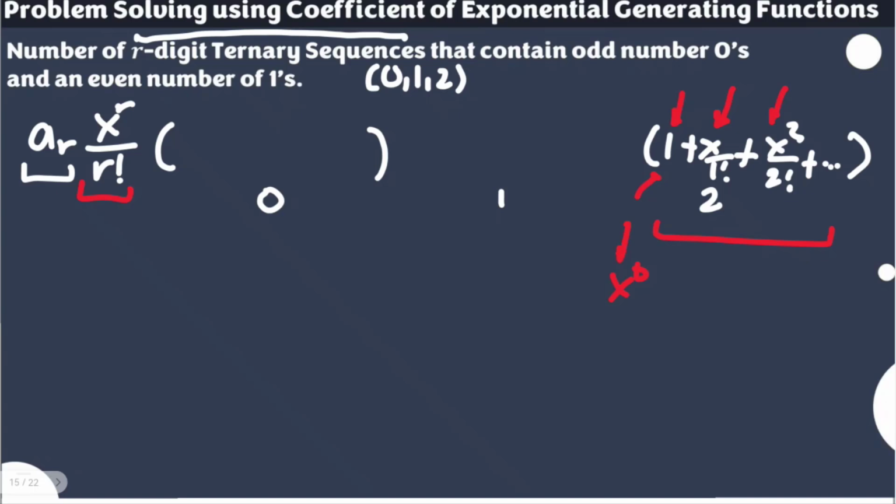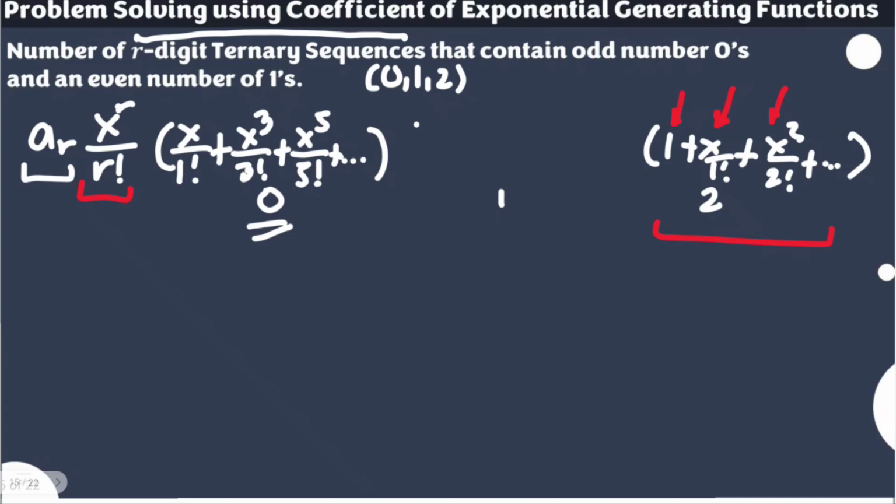So in short, it's good for 2, but it's not good for 0, because it should appear, right? It should appear. In short, for odd numbers, we start with the first one here. This is the first item to be placed for our exponential generating function for 0. We start with x over 1 factorial. Then, because we are skipping the even ones, we have the possibility of selecting 3 zeros in that ternary sequence. So you will have here x cubed over 3 factorial. We can also have x to the power of 5 over 5 factorial, plus so on and so forth, given that all of them are odd.